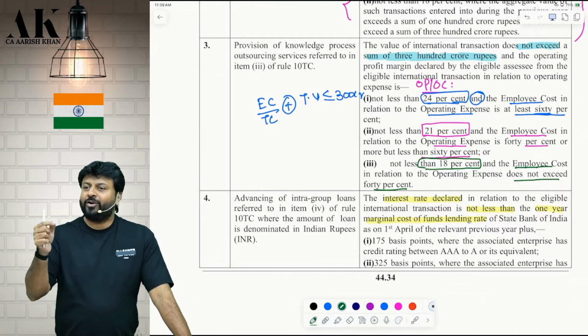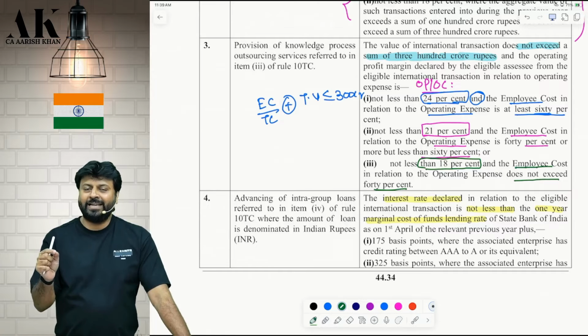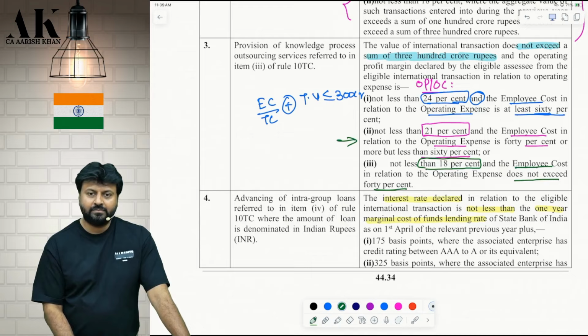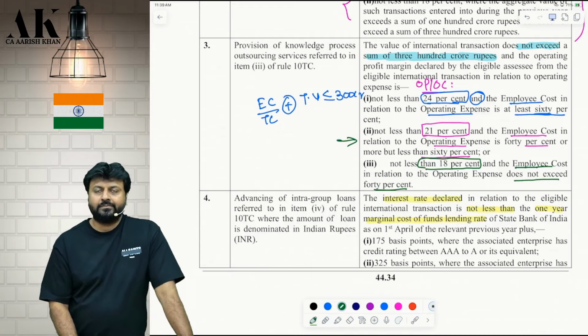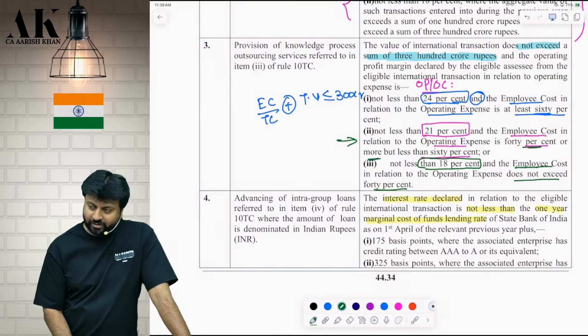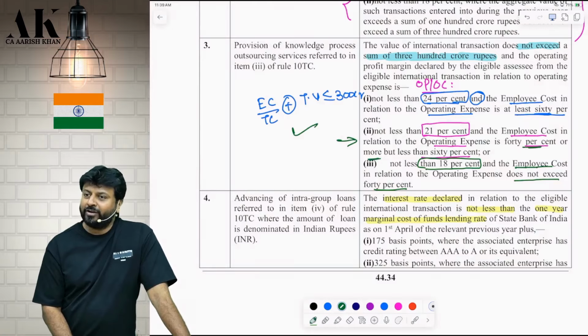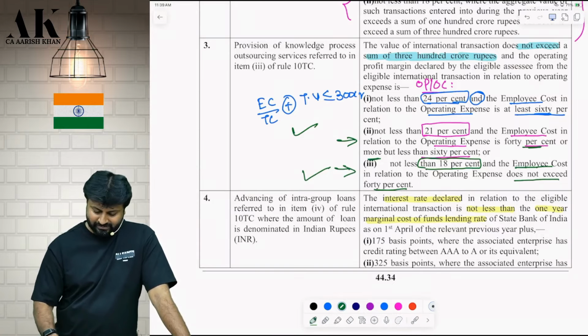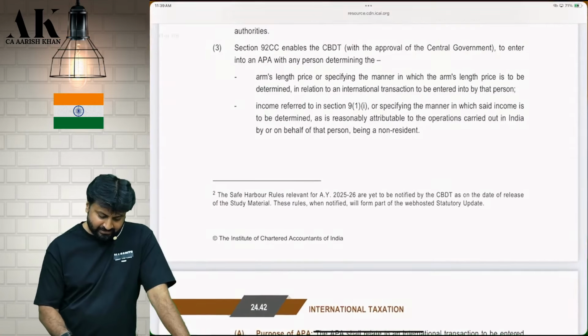If my employee cost upon total cost is exactly 40%, can I come here? Basic mathematics I am asking. Yes, it is written 40% or more. And in the third point, it says does not exceed 40%. So if it is exactly 40%, yes, I will come in both. Don't ask me.